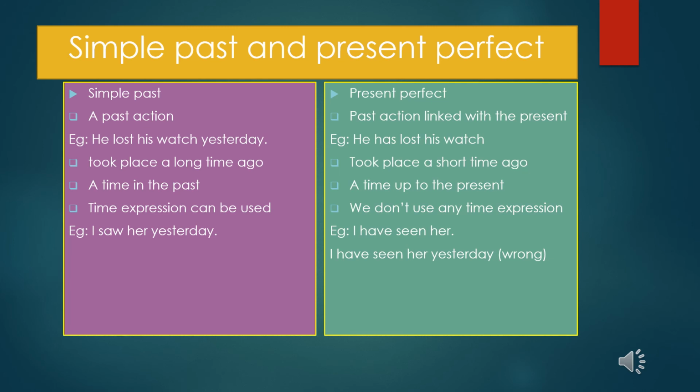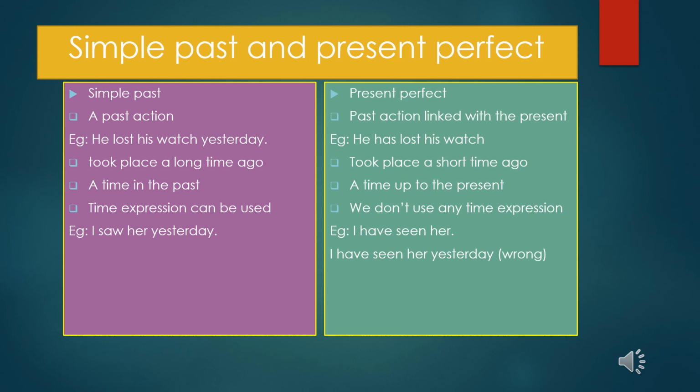The action has finished yesterday. When we use he has lost his watch, it means a short while before. Simple past is a completed action, whereas the present perfect is linked with the present. He has lost his watch, so he has no watch now.